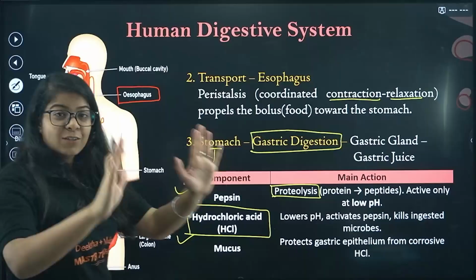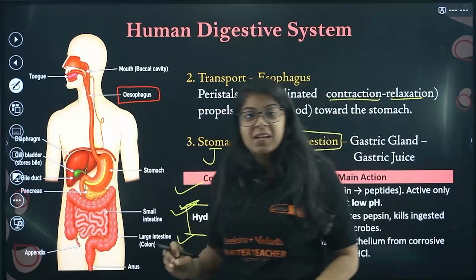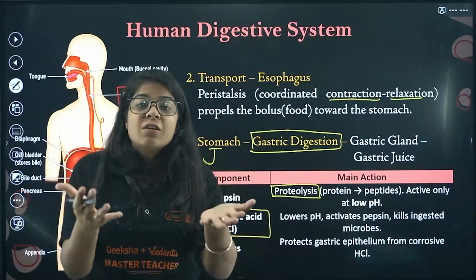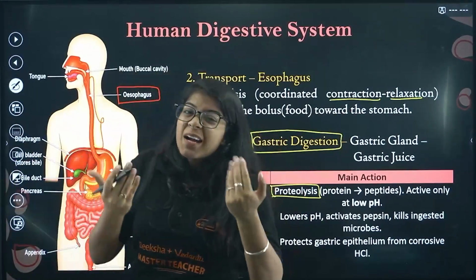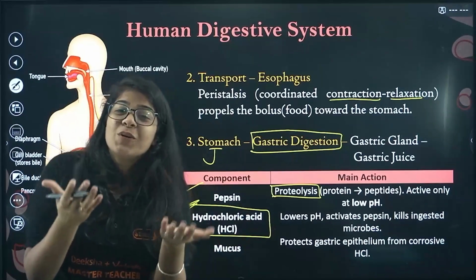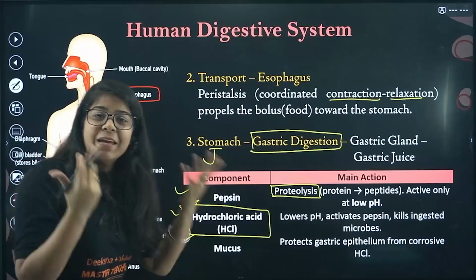I'm not trying to scare you, but there is something called esophageal cancer. So much acid reflux can give ulcers in your esophagus. So don't eat that much pizza. I'm just trying to make you understand.